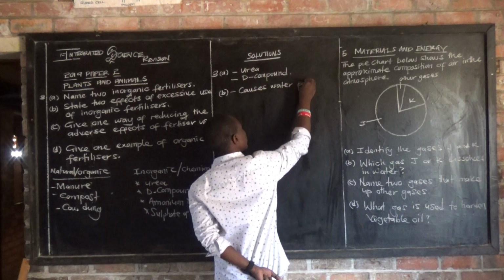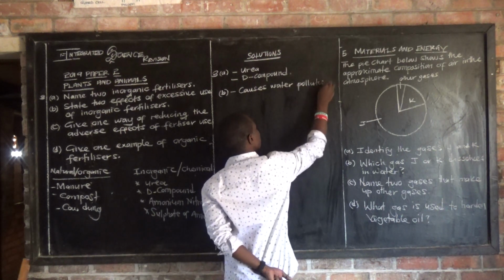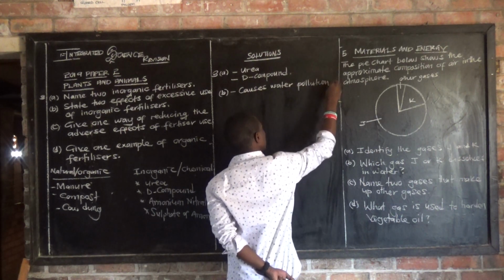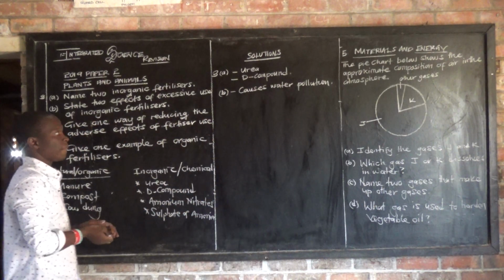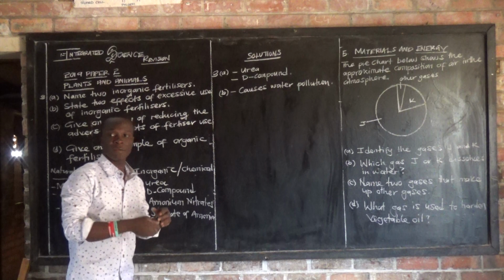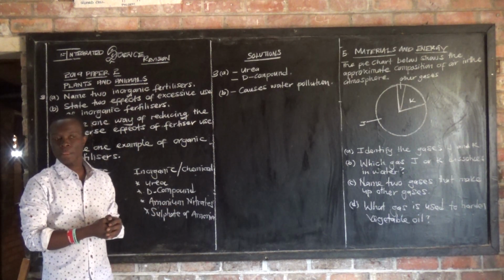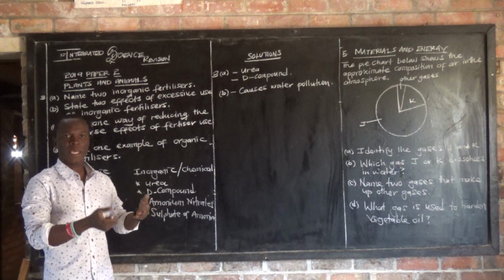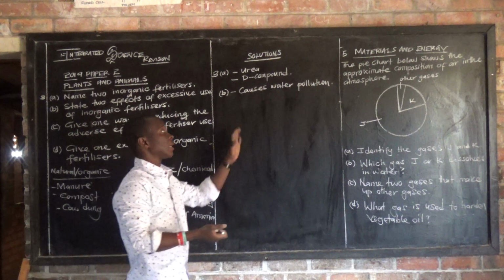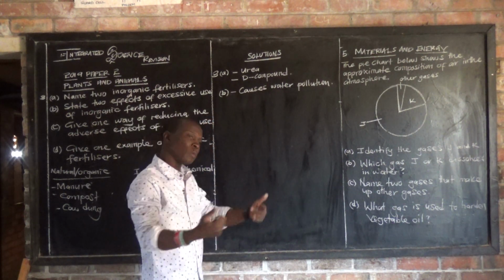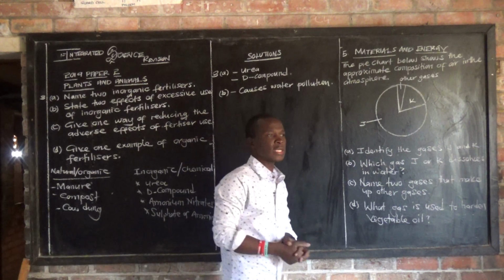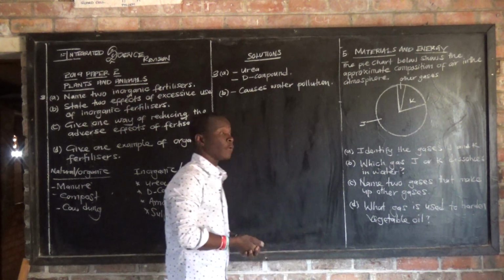If you apply these inorganic fertilizers and then you experience heavy rain, the fertilizer is going to be washed away and taken into rivers, which is going to cause water pollution. Are we together?